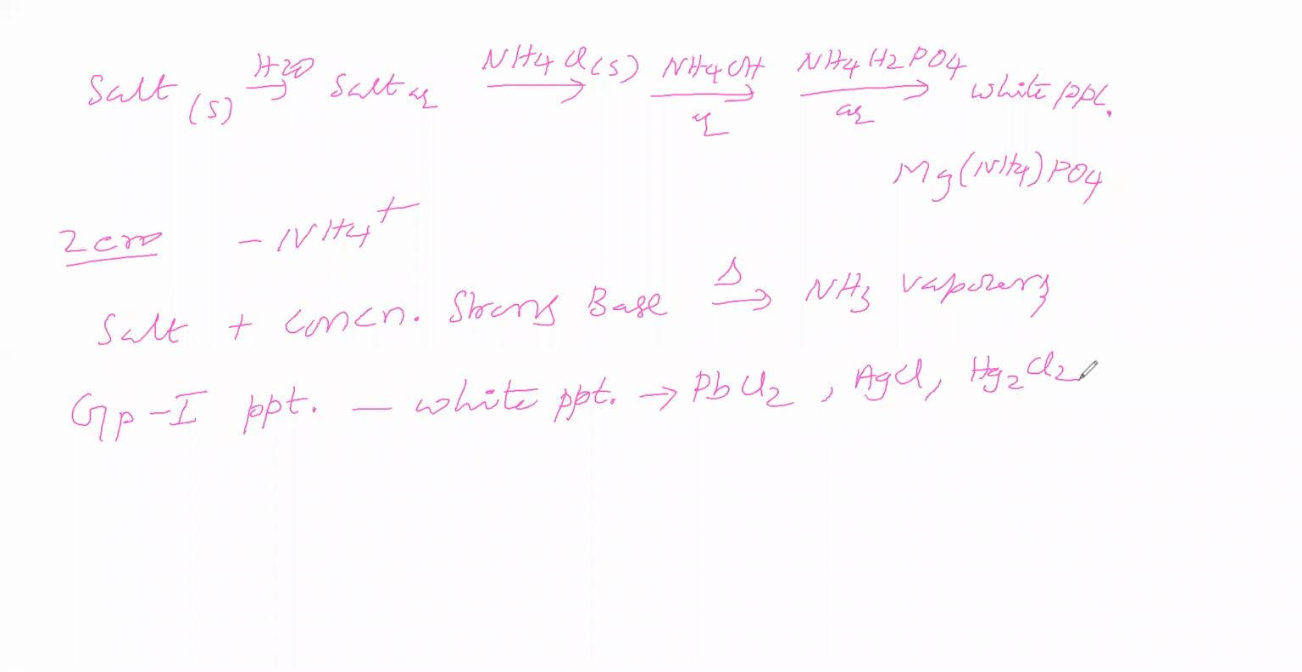So group 1 precipitate is a white precipitate. What are the possible cations in group 1? One is Pb2+, that precipitates as PbCl2. Next possibility is Ag+, that precipitates as AgCl. Next possibility is mercurous ion, precipitating as mercurous chloride.